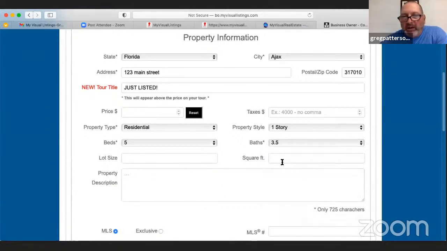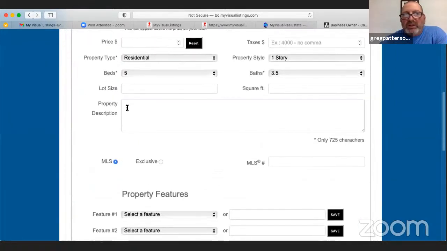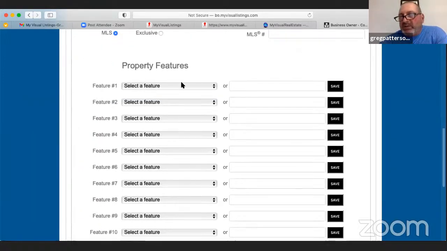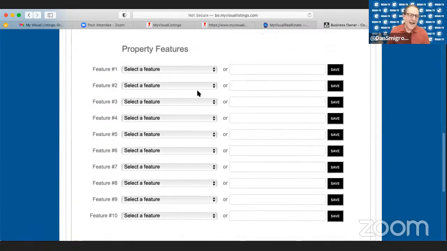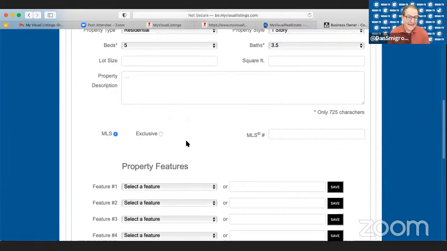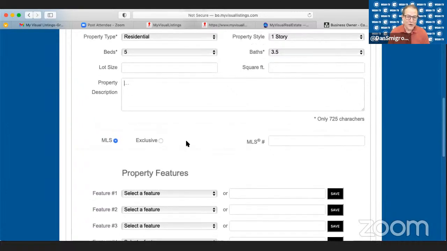And whatever they are, if you know that information, you could put the property description now if you wanted, but you do not have to. We have this, as I mentioned before, when I showed you the actual single property website. Yeah, but I would say, to our viewers, the first one you order, create yourself as an agent and go put in the features, go make it feature rich and see the full robust capability.